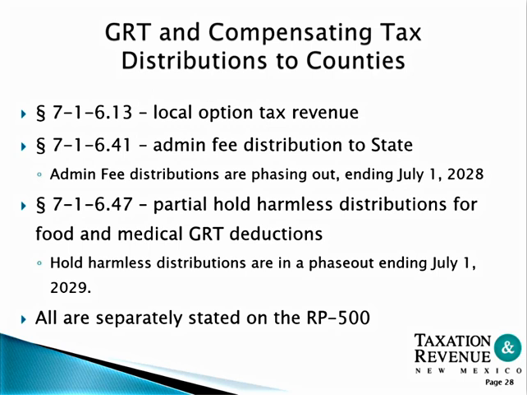Gross receipts and compensating tax distribution to counties, local government tax revenues, administrative fee distributions. Administrative fee distributions are phasing out by July 1st of 2028. Partial hold harmless distributions for food and medical deductions are in a phase out ending July 1st of 2029. And all these can be found separately on the RP 500.